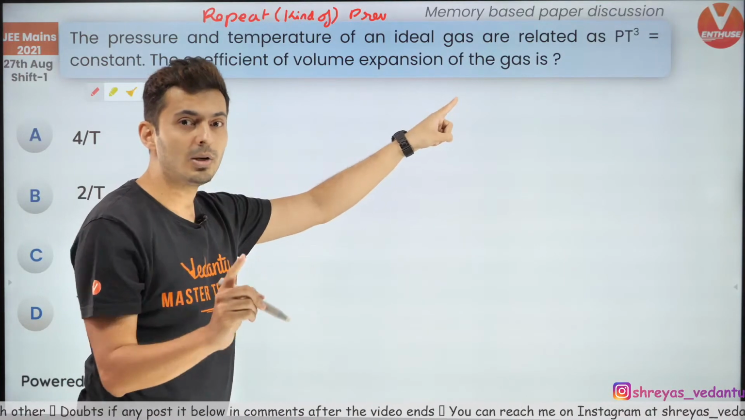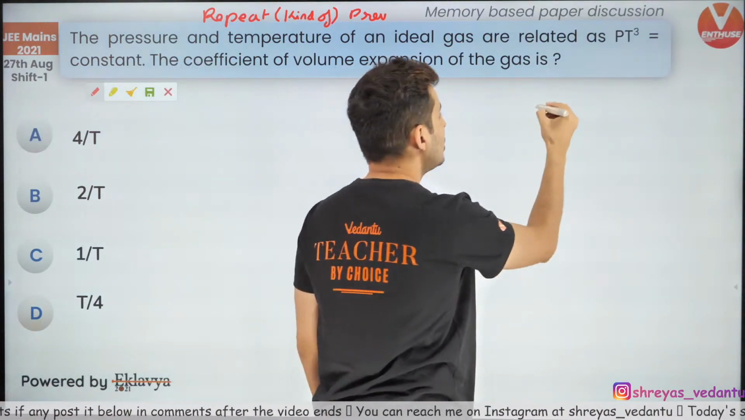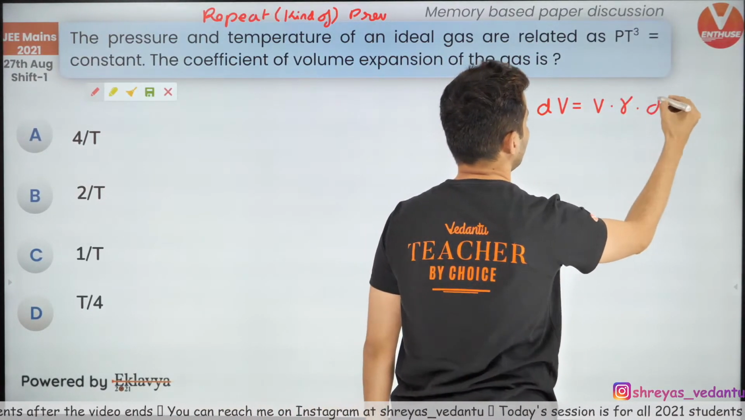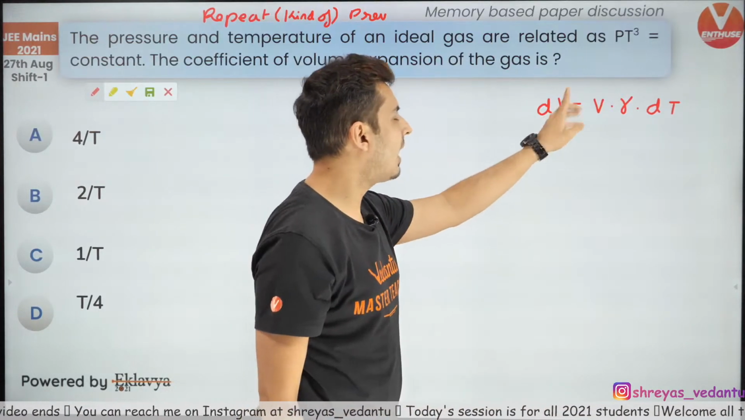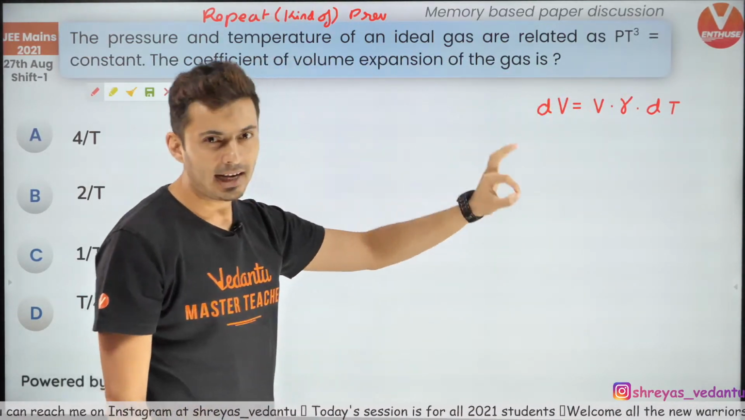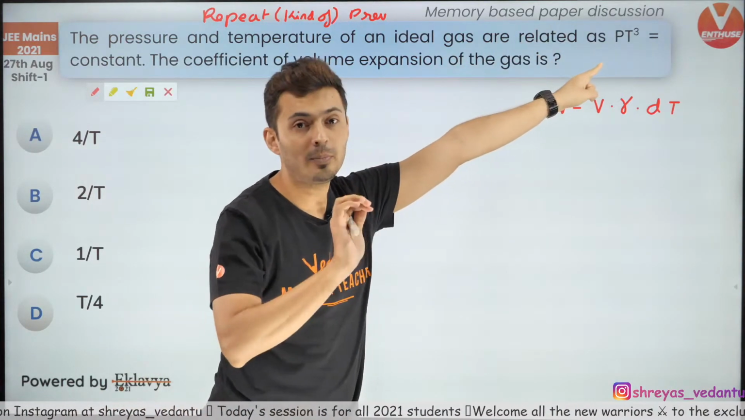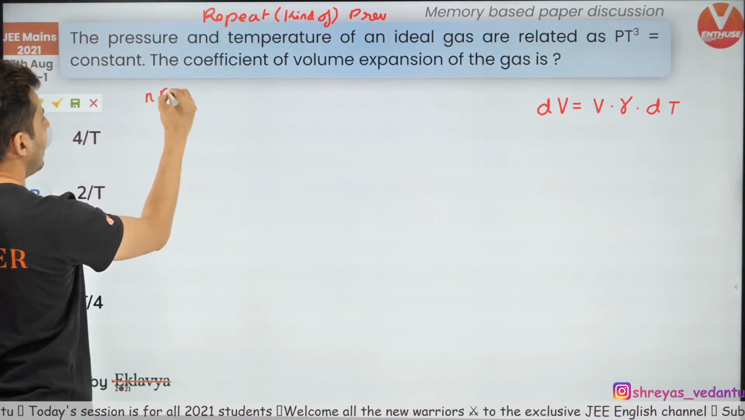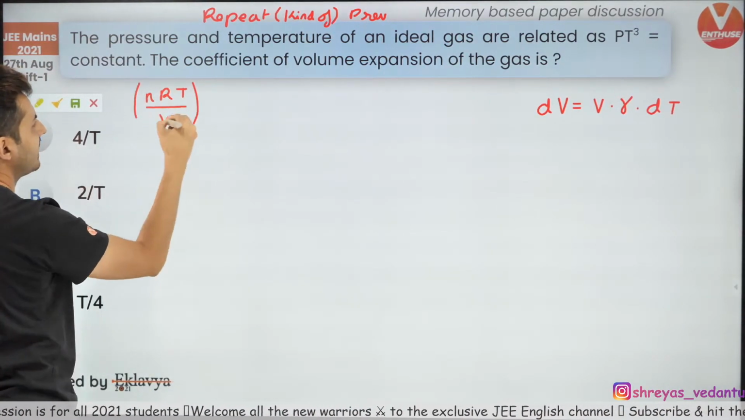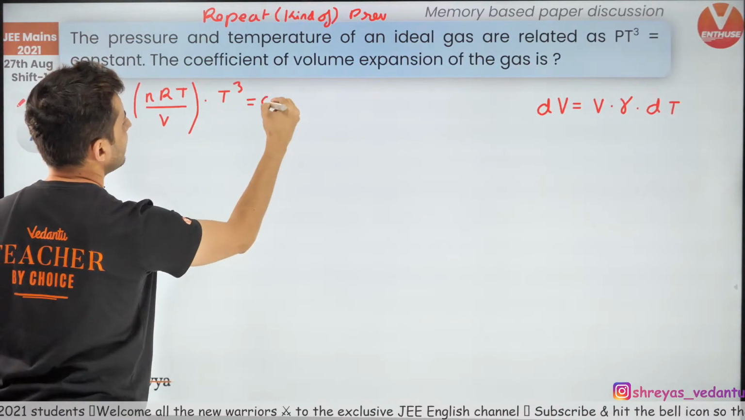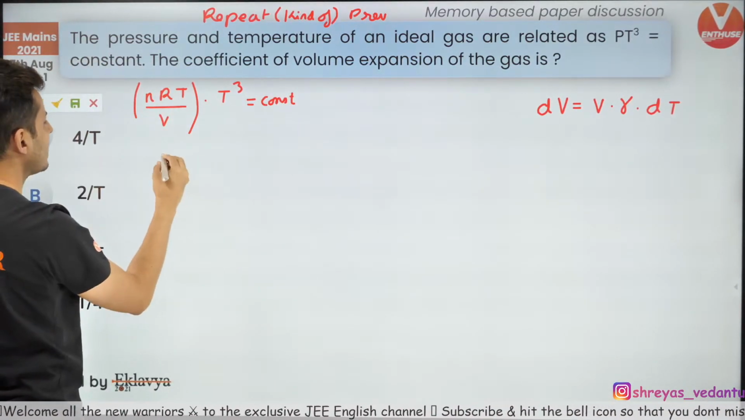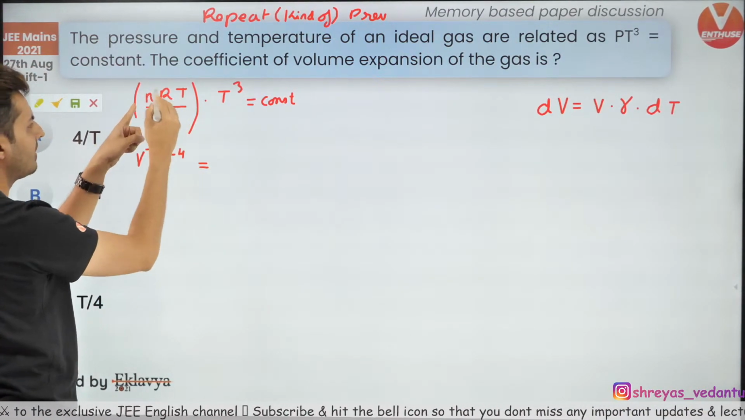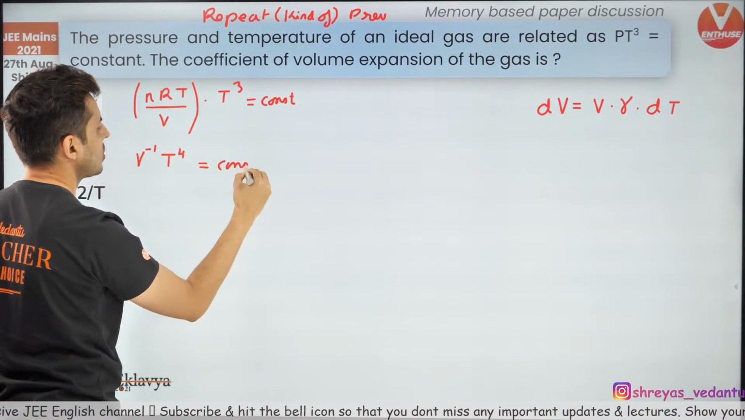So the concept over here is to find the coefficient of volume expansion, which is gamma. You need to somehow write the final expression as dV = V γ dT. So I need an expression only in volume and temperature, and I need to get rid of pressure somehow. We all know pressure is nothing but nRT by volume, and into T cube is a constant. Now T into T cube is T raised to 4. Volume is below, so bring it up. This will be another constant because n and R are also constants.